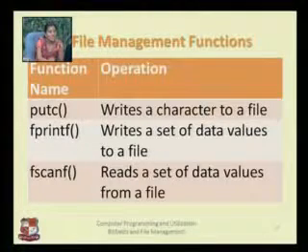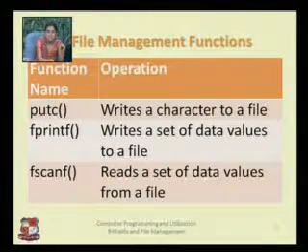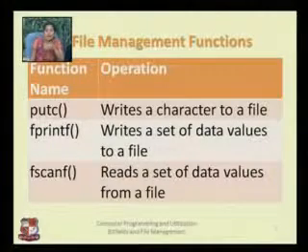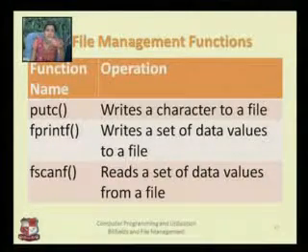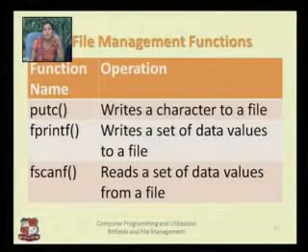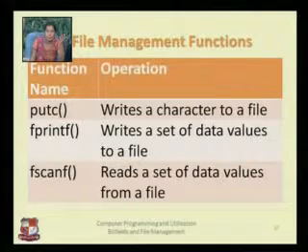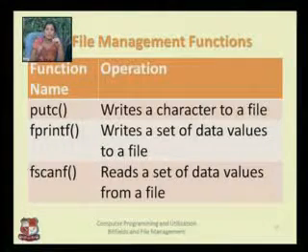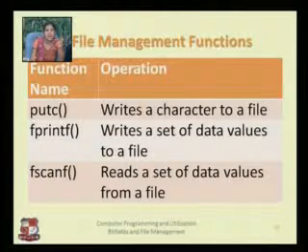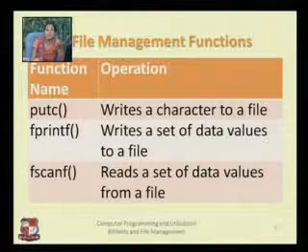Two more functions are there, that is fprintf and fscanf. As you know, getchar will get one character. If you are using putchar, it will give one character onto the output screen. But what if you want to store some of the data together? Suppose you want to store my name as well as my age as well as my marks, then I will use printf and scanf.